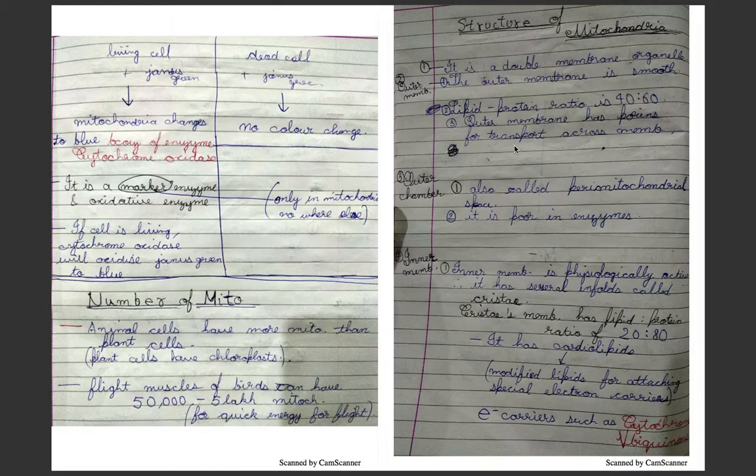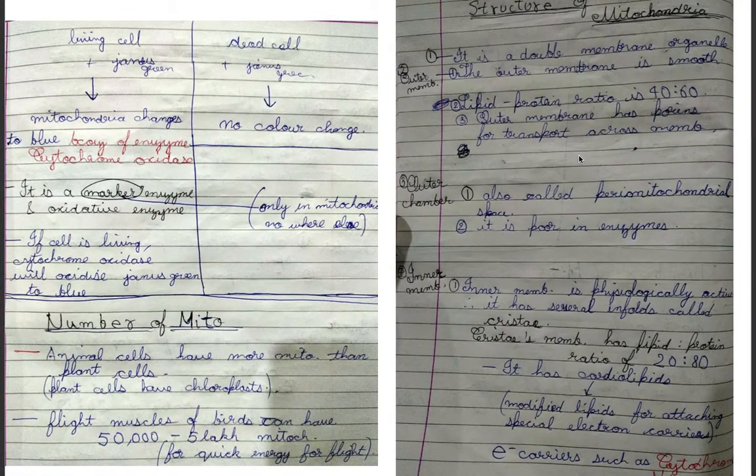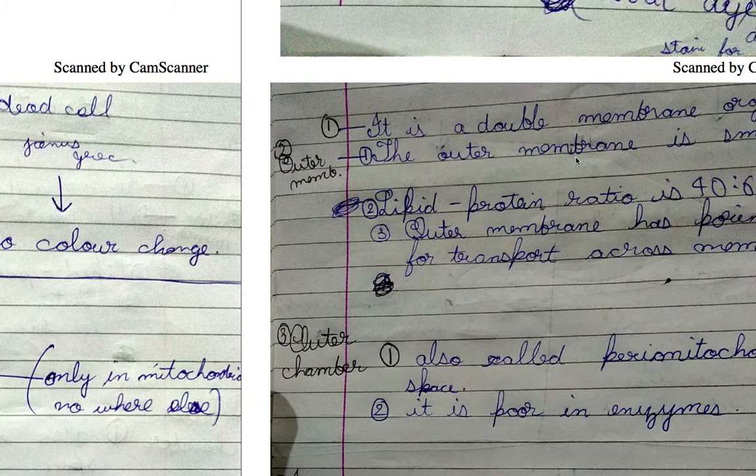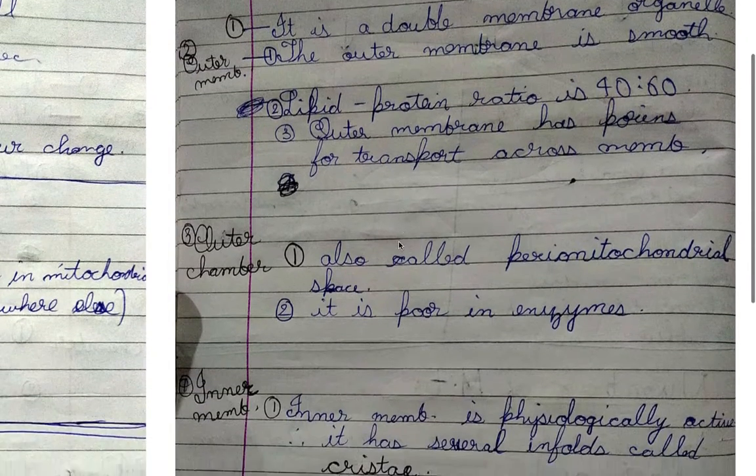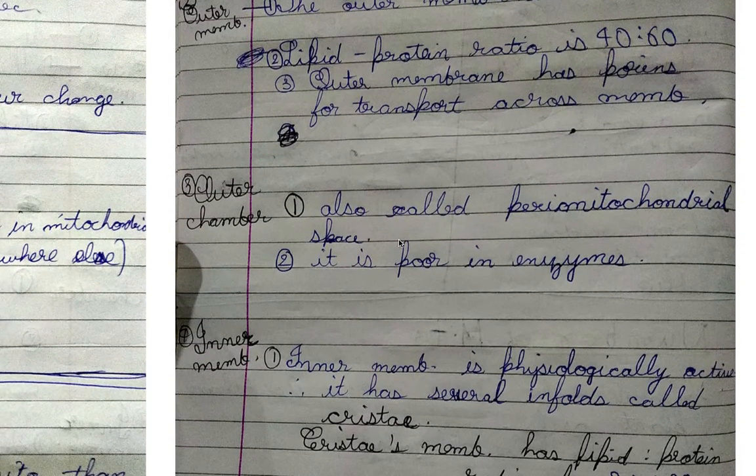Now, structure of mitochondria. First point, it is a double membrane organelle. Then there are the outer membrane, outer chamber, inner membrane, inner chamber, and cristae. First, the outer membrane is smooth, and the lipid to protein ratio here is 40:60. The outer membrane also has porins, which we read in the first class, and porins are for transport across the membrane.